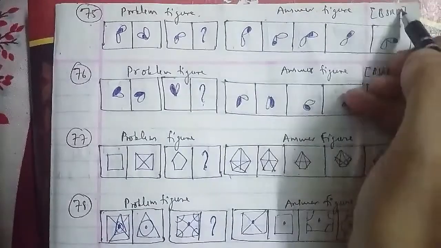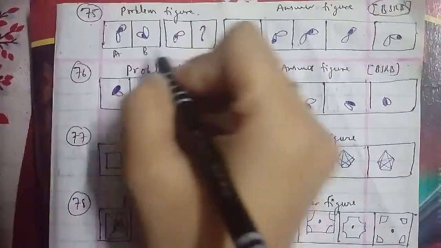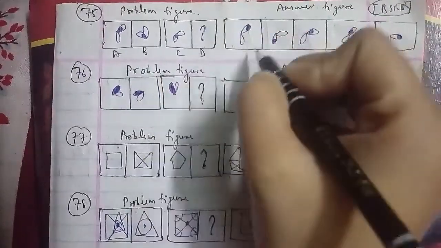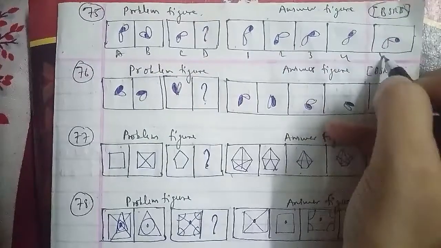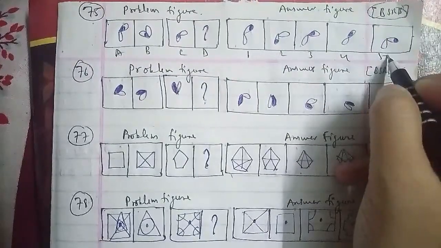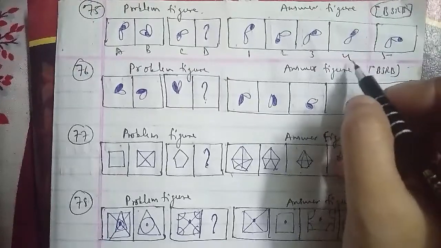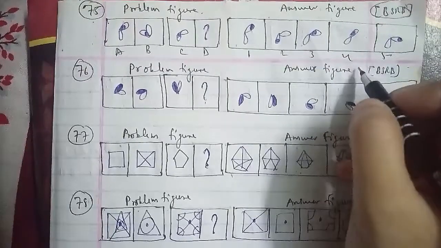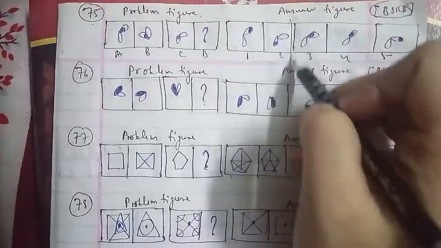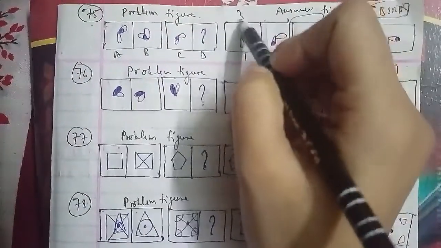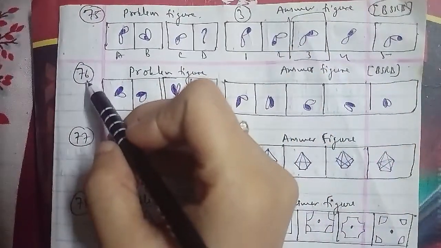The other one is the 76th question of the session. These were the problem figures and these were the answer figures as well, which have been asked in the BSRB examination paper. A, B, C, D, 1, 2, 3, 4 and 5 here as well. There the black leaves rotate 135 degrees anti-clockwise and the white leaves rotate 135 degrees clockwise. So here the missing figure is the fifth figure, that will be the right answer for this question as well.